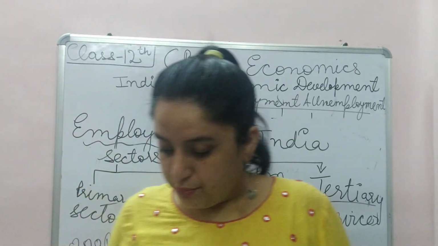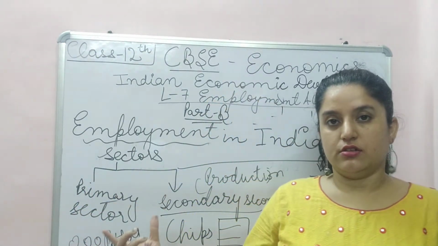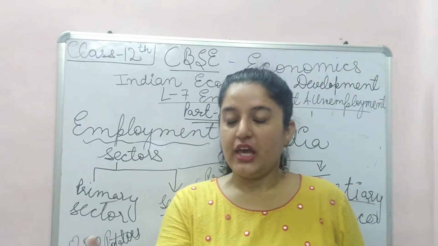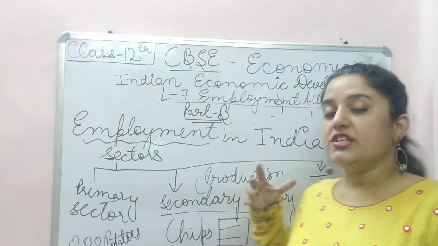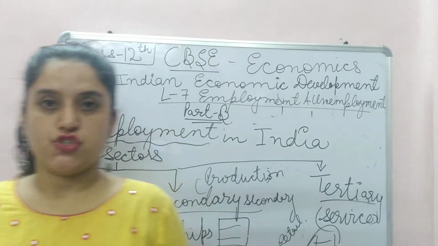Initially many people were involved in the agriculture sector, producing raw material. Then people shifted to the secondary sector. Nowadays people are more in secondary as well as in tertiary.